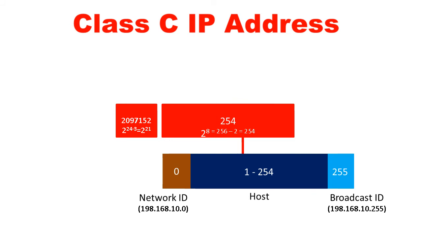Therefore, in class C category, we can have the maximum number of network configurations, but a very limited number of hosts in each network, that is only 254 hosts per network in class C category.